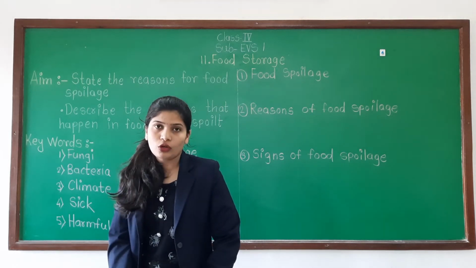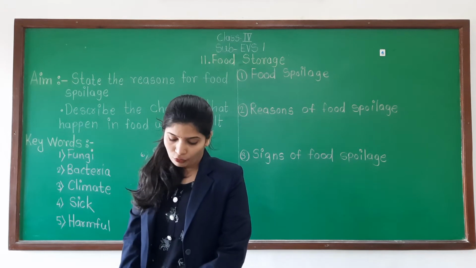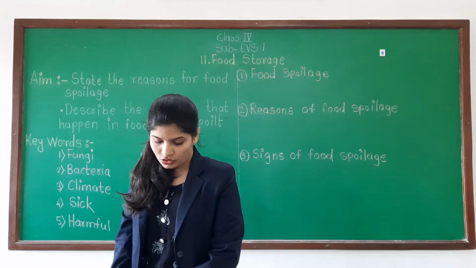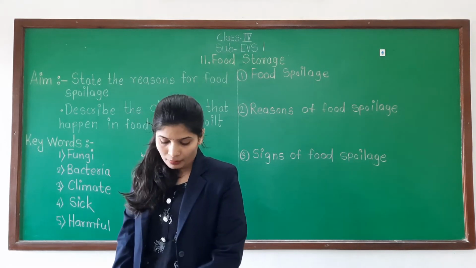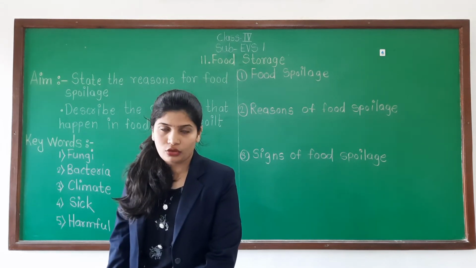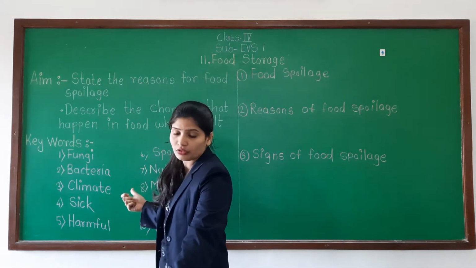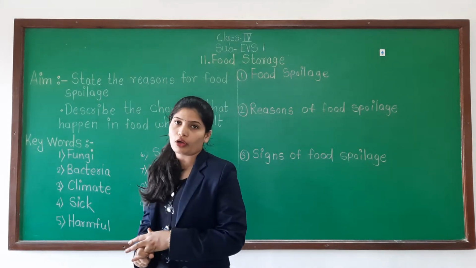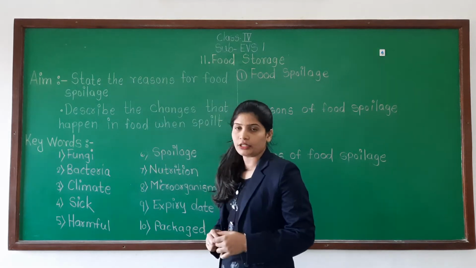In your textbook, page number 16, 4 points are already given. So those 4 points we are going to learn. First one is food spoilage. Then methods to store and preserve food, benefits of storing food, and food storage during travel. Now in this first session we are going to learn about food spoilage, then reasons of food spoilage and some signs of food spoilage. Okay, so write the aim properly in your notebook.